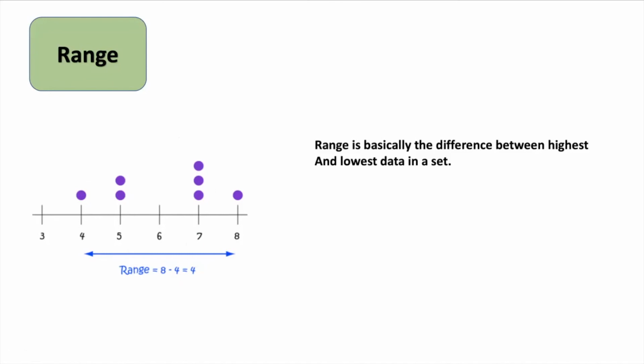Now we are all familiar with what is central tendency. What do you mean by mean, and how many types are there of mean? What do you mean by median, mode and range?